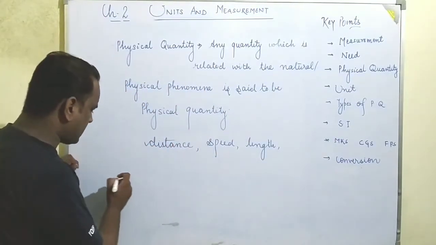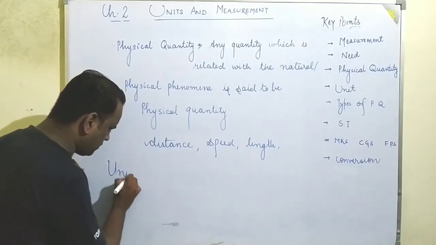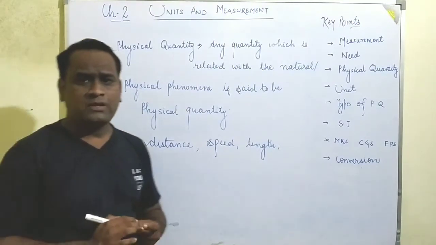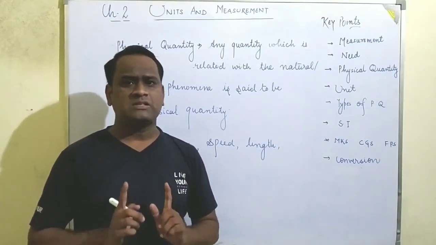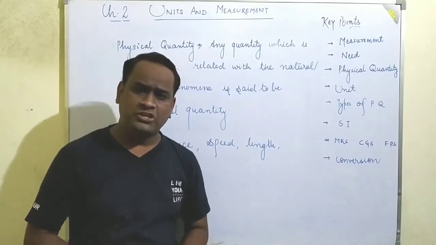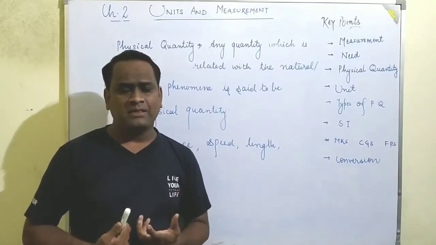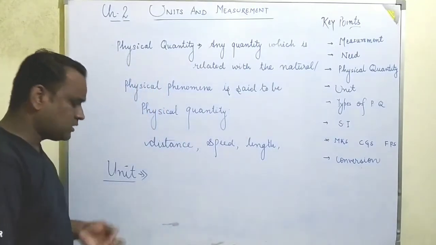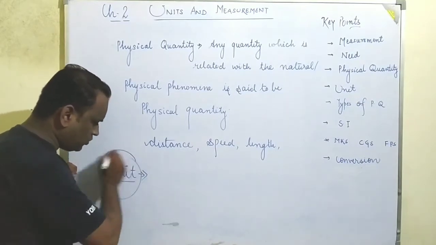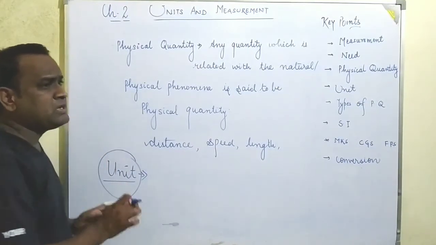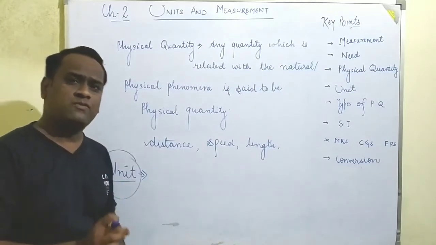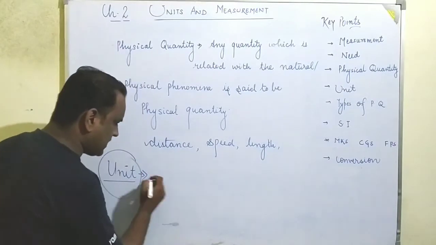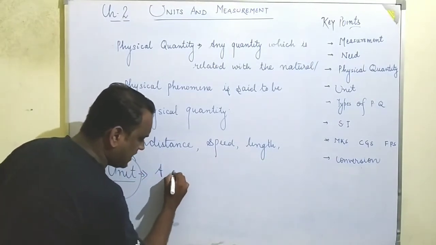Now the student, the next topic is what do you mean by the unit? What is unit? As I have earlier said to you, the measurement is the way or method by which we can determine the magnitude of something. So what is unit? Measurement is connected with the unit. Unit is a set parameter in which we can give the magnitude of something. It means a standard parameter